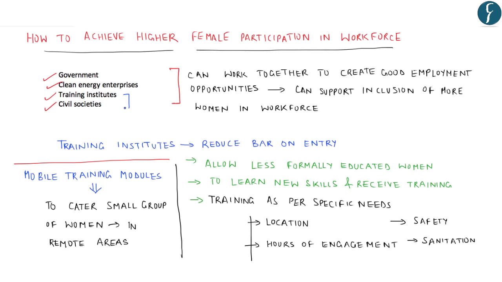Training institutes and civil society organizations can collaborate and strengthen connections with clean energy enterprises to help trained women secure employment. Thus, sensitization to women's specific needs can help increase participation of women in the renewable energy workforce. Thus, this topic of participation of women in the workforce becomes extremely important with respect to employment opportunities as well as making renewable energy a permanent sector for women to work in, along with an improved skill set.